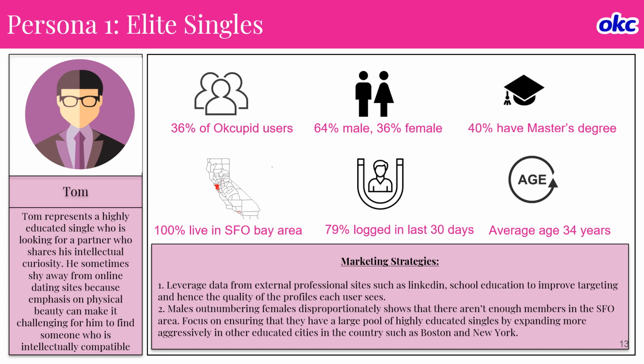The marketing strategy for this group is leveraging data from external professional sites such as LinkedIn, and school education, to improve targeting and hence the quality of the profiles that each user can see. Second, since males are outnumbering females disproportionately, it shows that there are not enough female members in the SFO area. So we should be focusing on ensuring that they have a large pool of highly educated singles by expanding more aggressively in other educated cities in the country, such as Boston and New York.